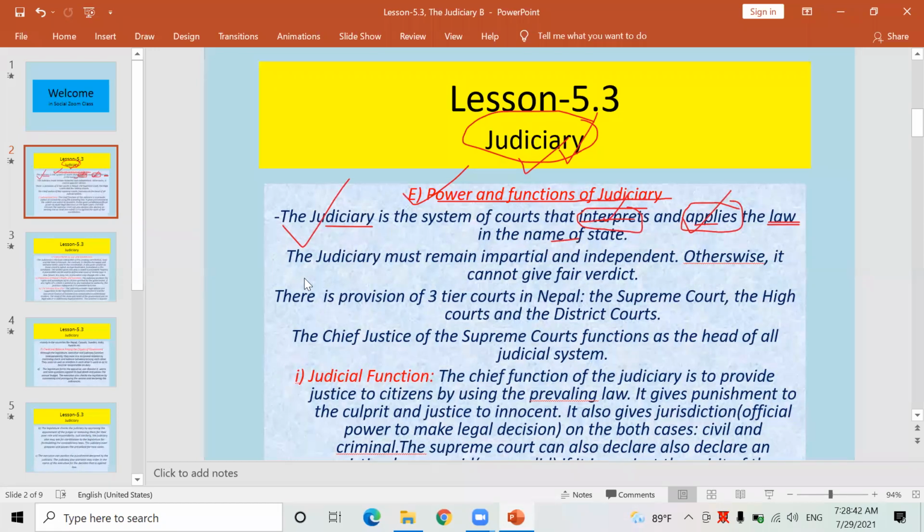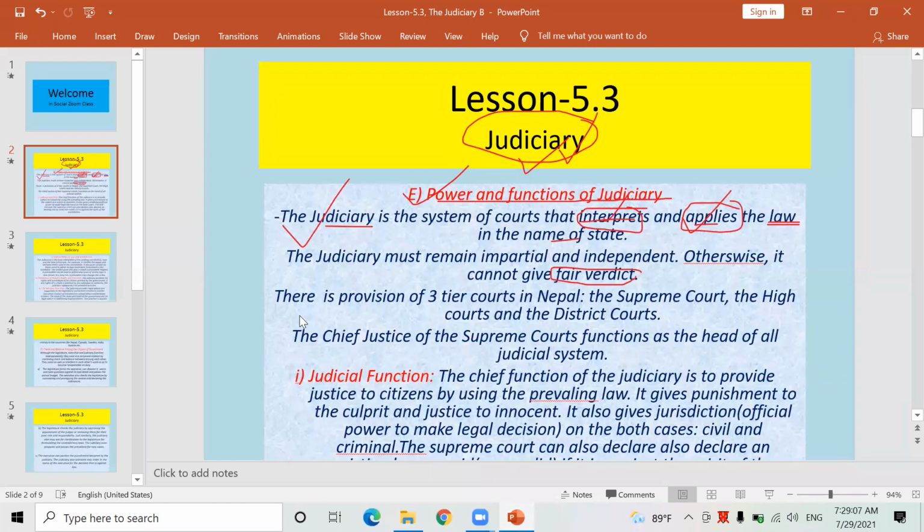Number two, the second function and power of the judiciary goes like this. Judiciary must remain impartial and independent, otherwise it cannot give a fair verdict. It means judiciary provides fair verdicts: justice to the innocent people and punishment to the culprit.